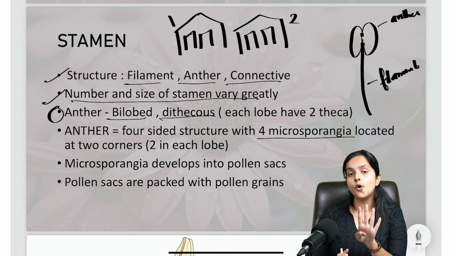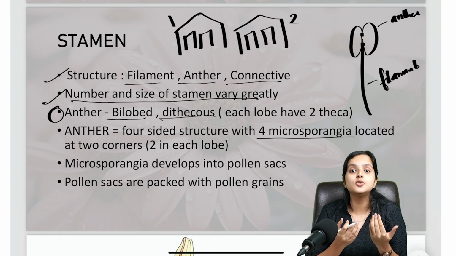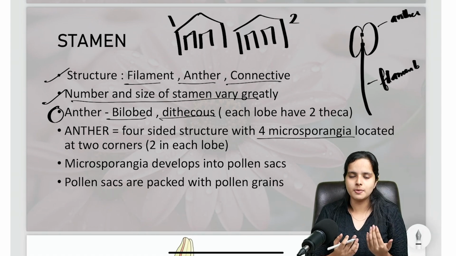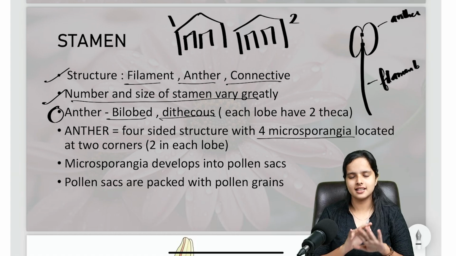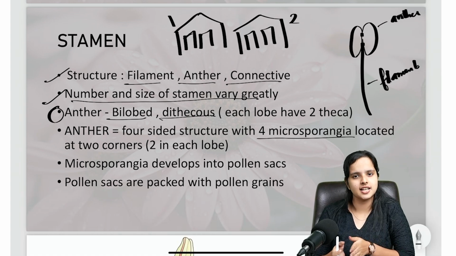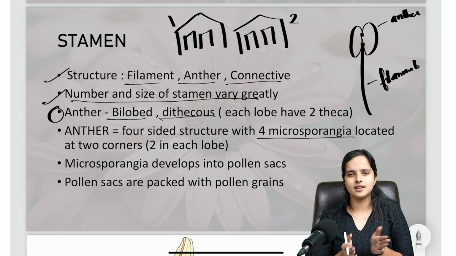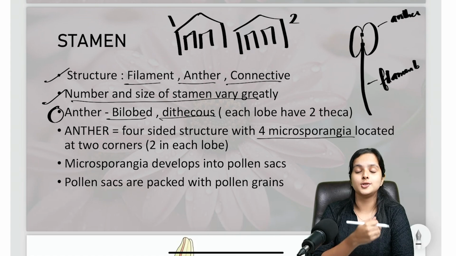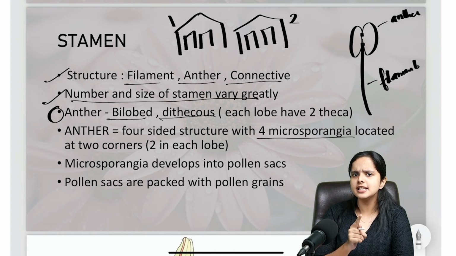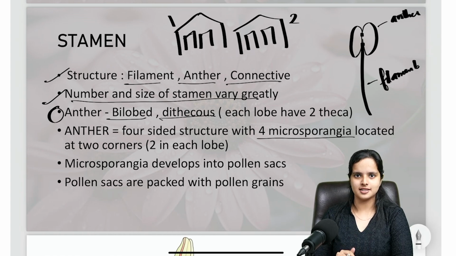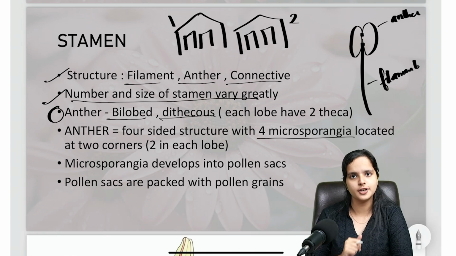You have 4 microsporangia at 2 corners, 2 in each lobe, as I said. The arrangement is the same as theca. A theca later develops into a microsporangium, or it is usually used simultaneously. Anyway, the point that you have to remember is there are 4 microsporangia inside a bilobed anther. In each lobe you will have 2 microsporangia. I hope that's clear. So that is how the basic structure of an anther goes.